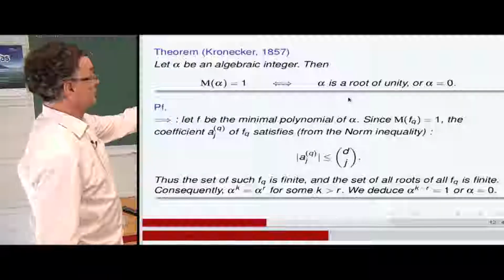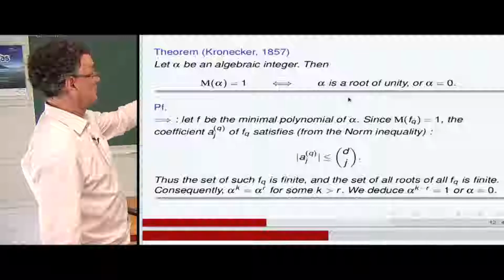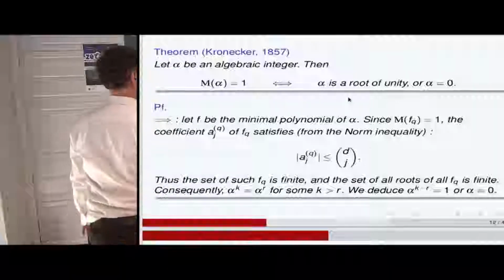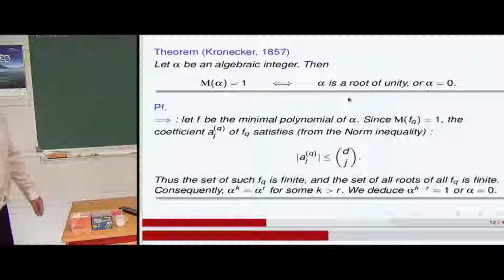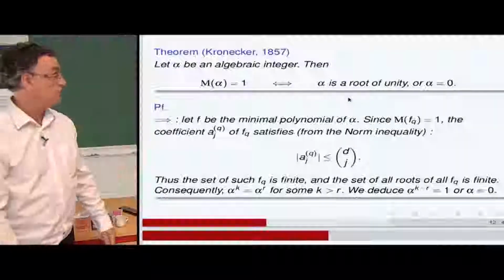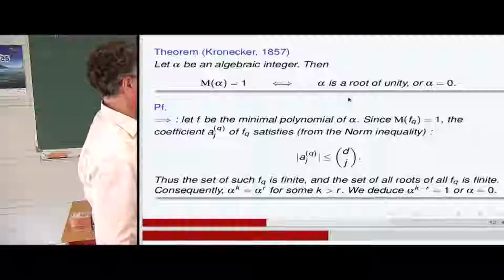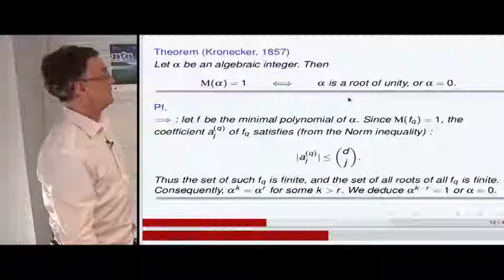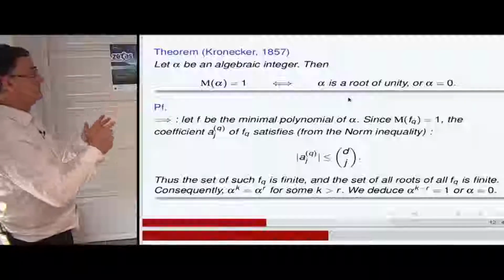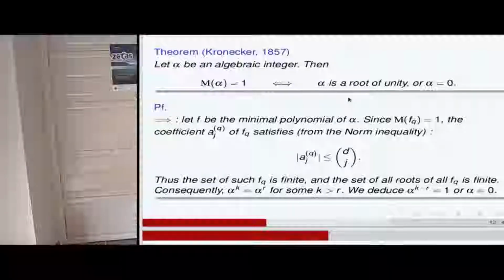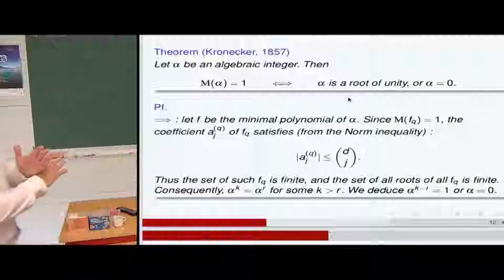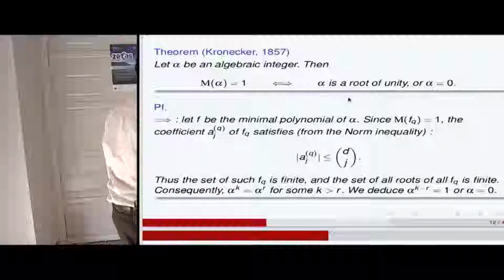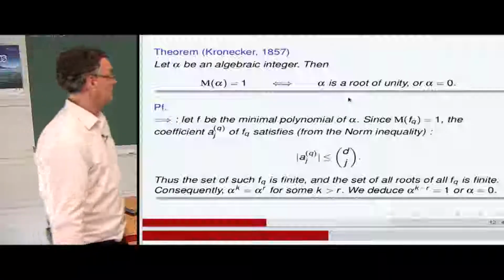So we use the norm inequality, and in a few lines, it's possible to show that the only possibilities are roots of unity, by establishing the fact that the powers of the roots constitute finite sets. That gives the roots of unity, the equations.